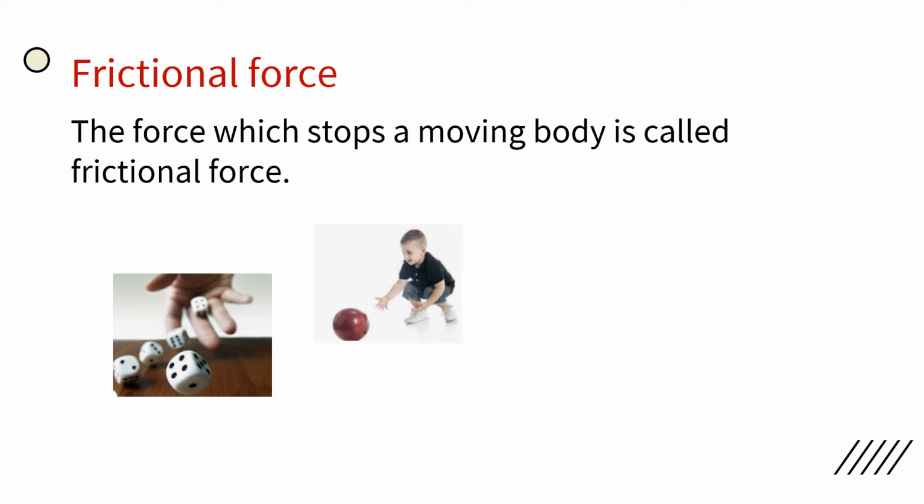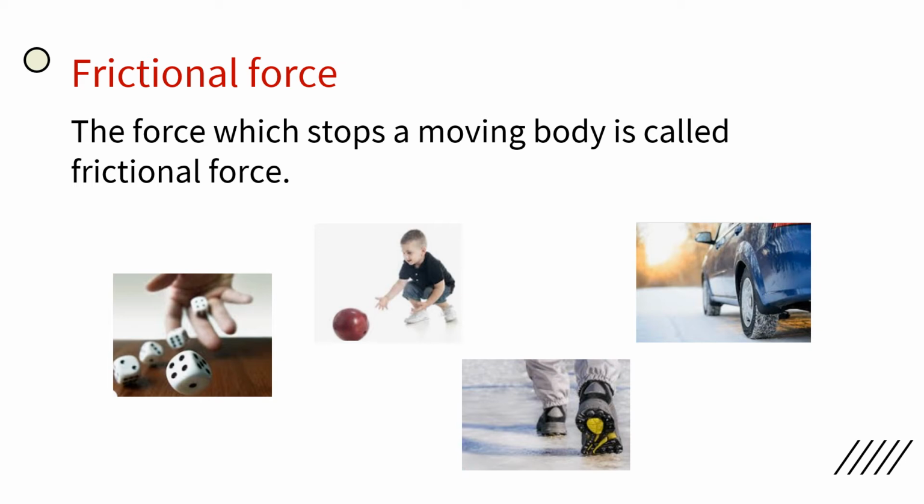Let's understand how friction works. The friction between your shoes and the ground stops you from slipping over when you walk. Friction between the tires and the road allows vehicles to move forward and prevents them from skidding.